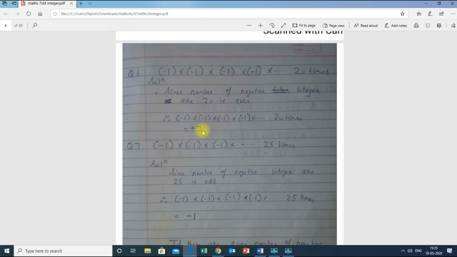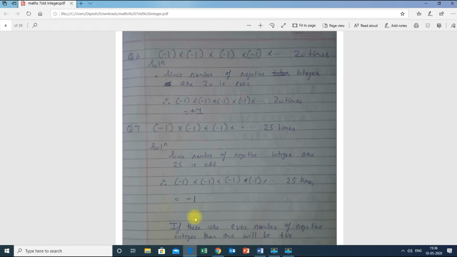I'll explain the next sum, that over here minus 1 into minus 1 into minus 1, 25 times. You can see that here it is 20 times, but here it is 25 times. So 25 is an odd number. Since it is an odd number, my final answer will be minus 1 over here.